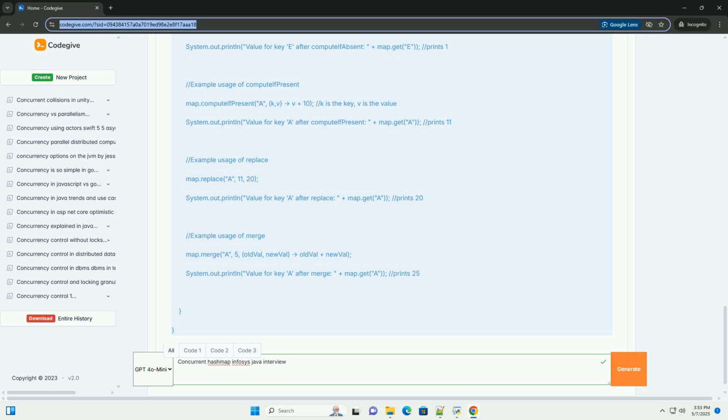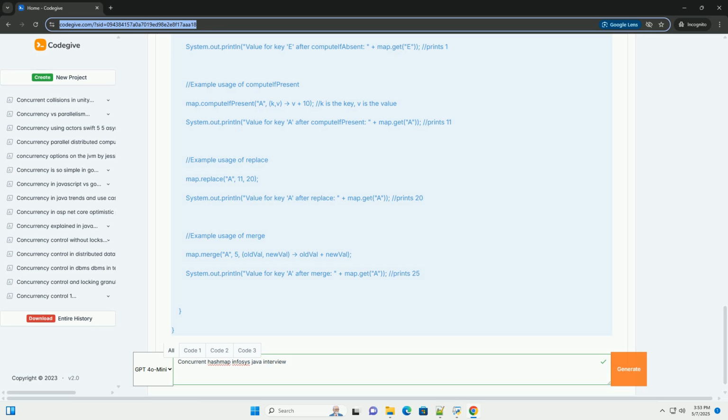This is an atomic operation. merge(K key, V value, BiFunction<? super V, ? super V, ? extends V> remappingFunction): if the specified key is not already associated with a value or is associated with null, associates it with the given non-null value. Otherwise, replaces the associated value with the results of the given remapping function, or removes it if the result is null. This is an atomic operation.